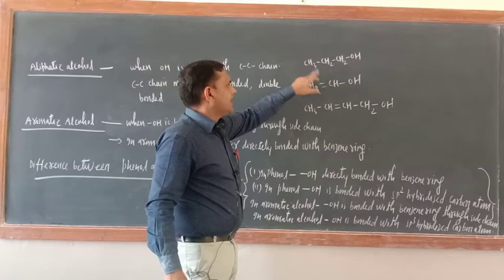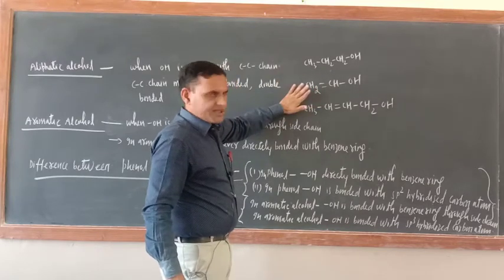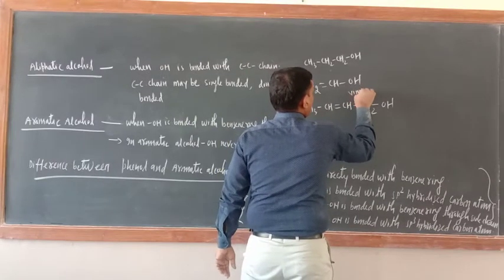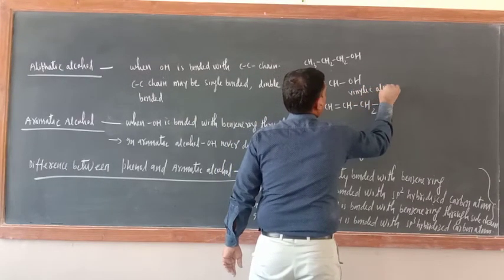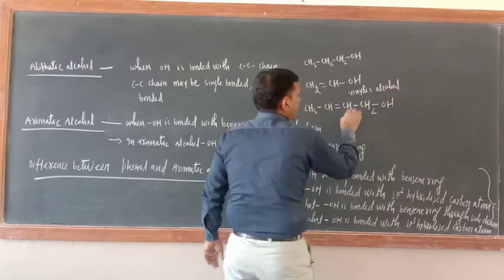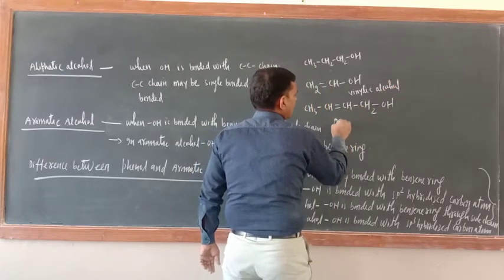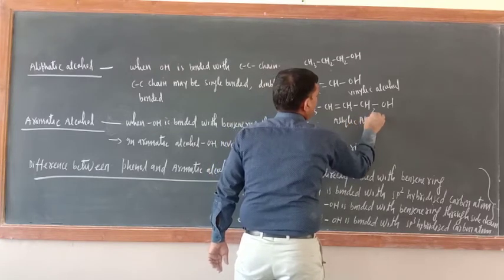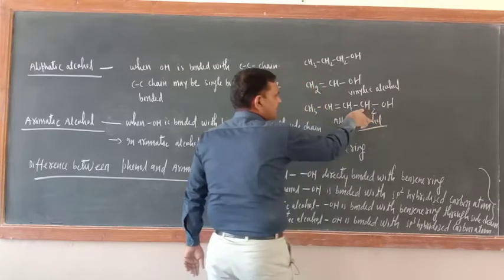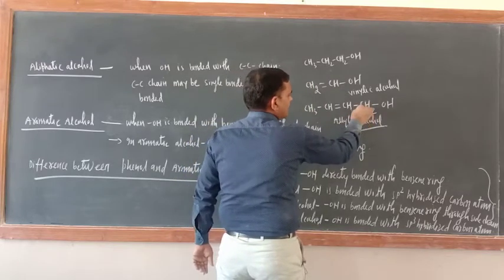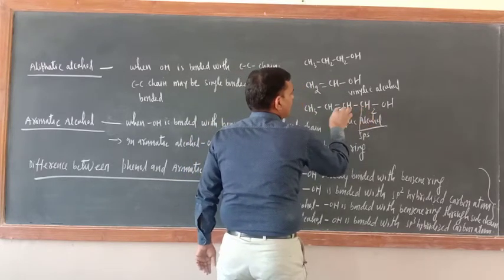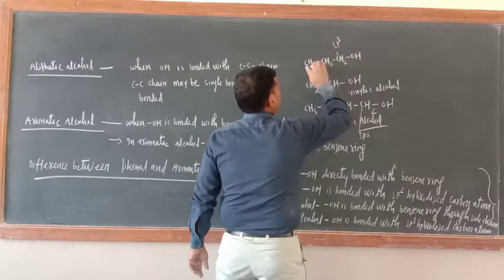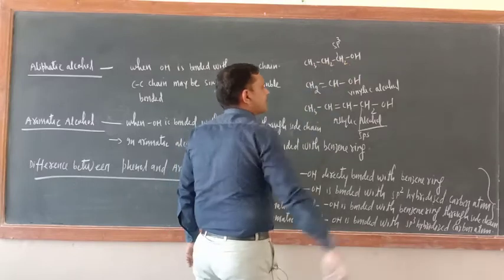Actually, this is vinylic alcohol. What about this one? This is allylic alcohol. OH is bonded with an sp3 hybridized carbon atom here, next to the carbon-carbon double bond. Here also sp3, but all carbon atoms are single bonded.